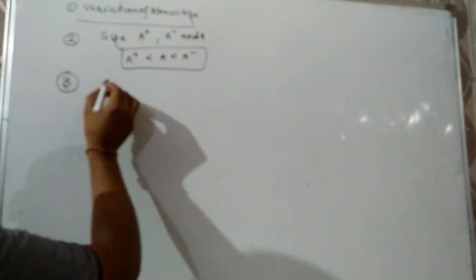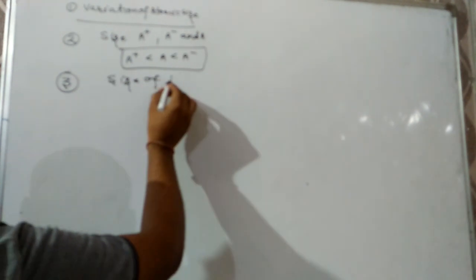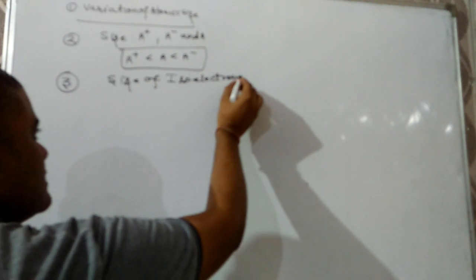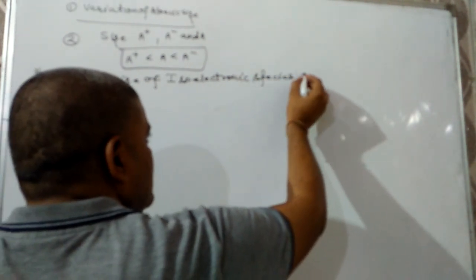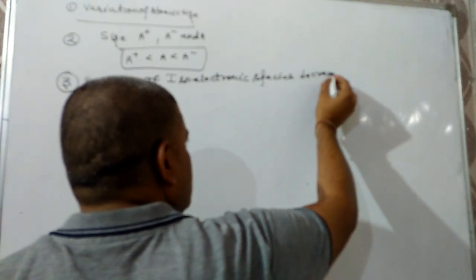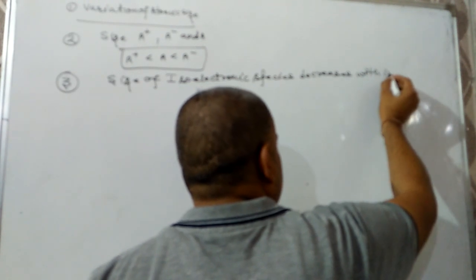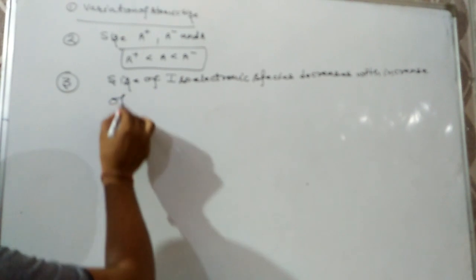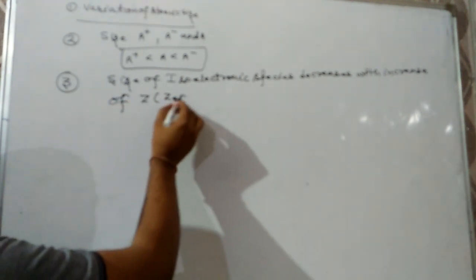Next one is size of isoelectronic species. Size of isoelectronic species decreases with increase of atomic number, or we can say the effective nuclear charge.